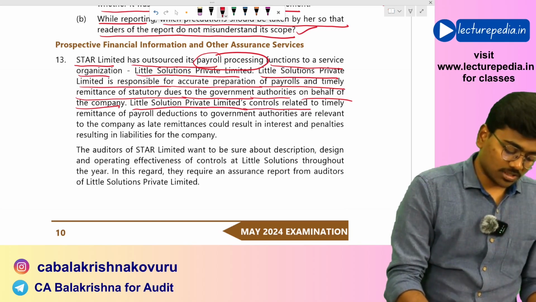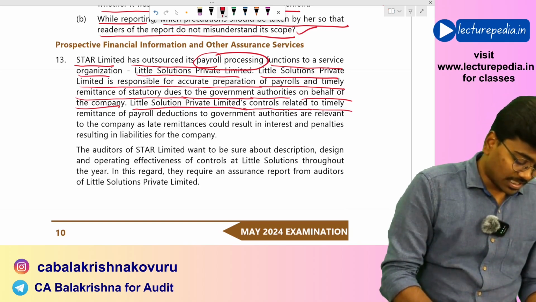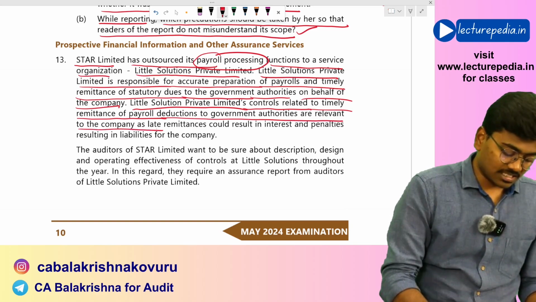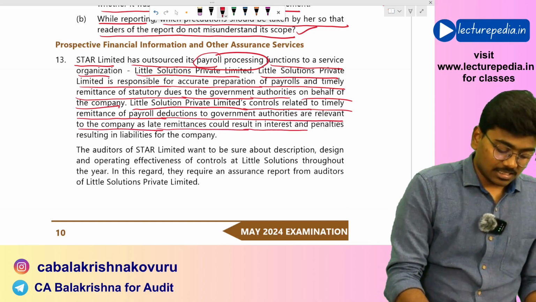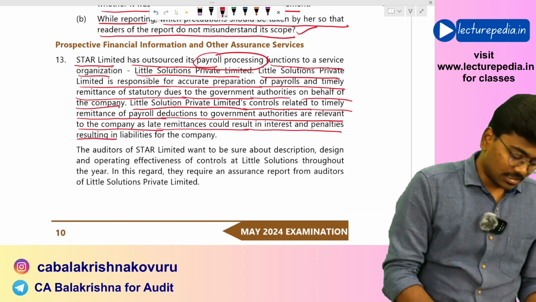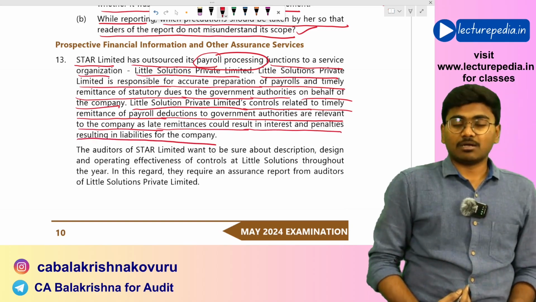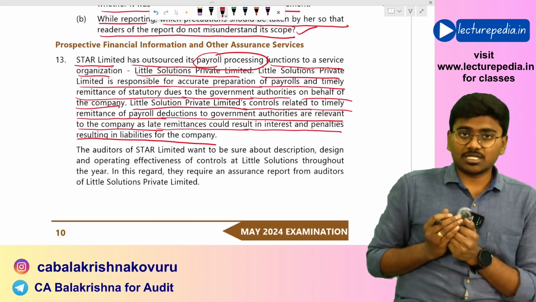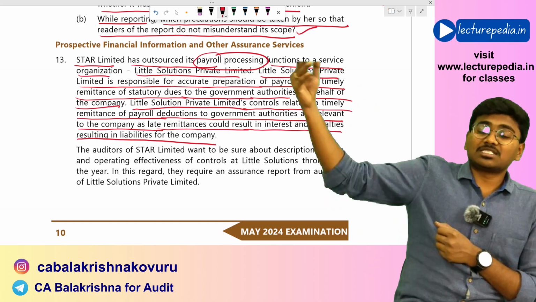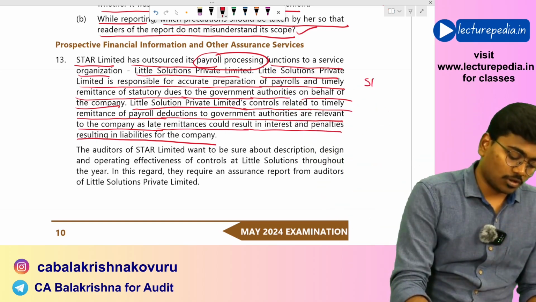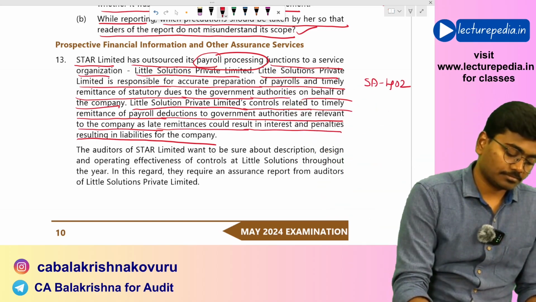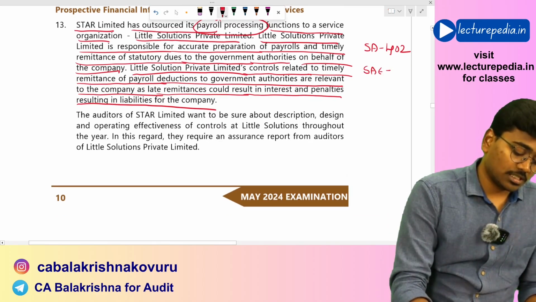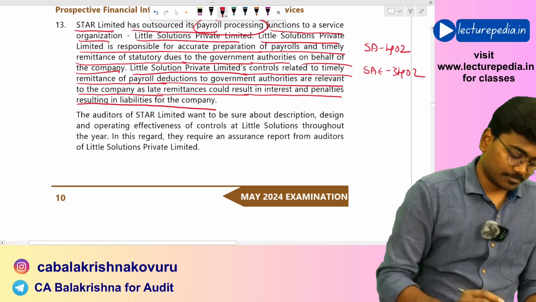Little Solutions Private Limited's controls related to timely remittance of payroll deductions to government authorities are relevant to the company, as late remittances could result in interest and penalties, resulting in liabilities for the company. This is the user entity, that is Star Limited, which is using the services of a service organization. Here SA 402 comes into picture. SA 402 and SAE 3402 also come into picture.